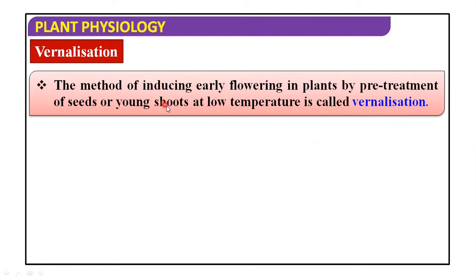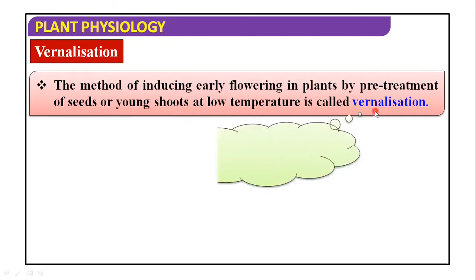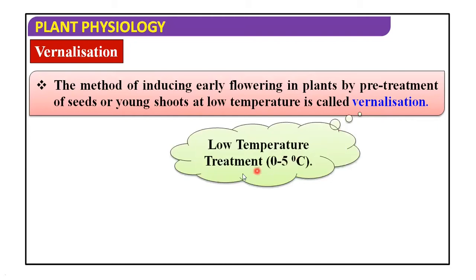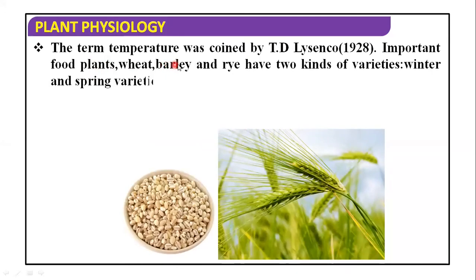So in this, it is a low temperature or chilling treatment that induces early flowering in plants, as was evidenced by Klippart in 1858. This is the method of inducing early flowering in plants by pre-treatment of the seeds or young shoot. It is the main site for vernalization at low temperature, so it is known as vernalization. It requires a low temperature treatment, that is 0 to 5 degrees centigrade. And this term was coined by T.D.